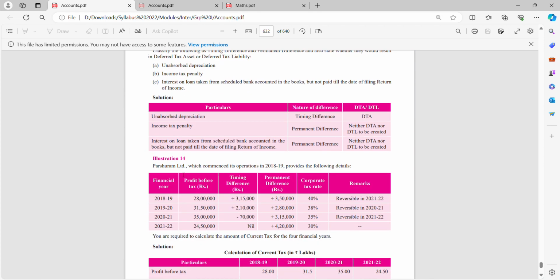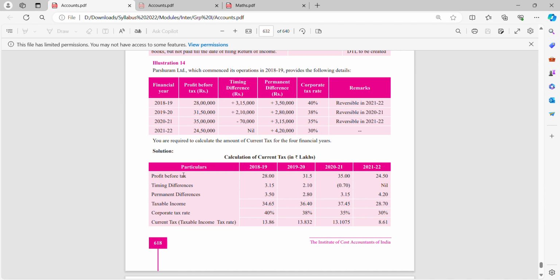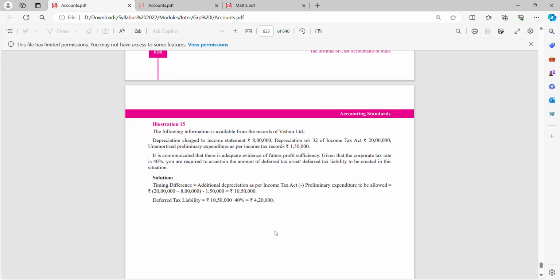Illustrations are very easy. You just have to recognize. They have given you unabsorbed depreciation. You have to mention whether it is a deferred tax asset or liability. Income tax penalty, you have to mention. Then under the 14th illustration, they have given you the amounts for different years, and based on that you just have to add and subtract. That's it, and you are done with your answer. So take the timing difference and permanent difference, and work out the difference. You will get the taxable income, and on that you apply your 40%. You will get current tax. Done. The 15th sum is again the same.